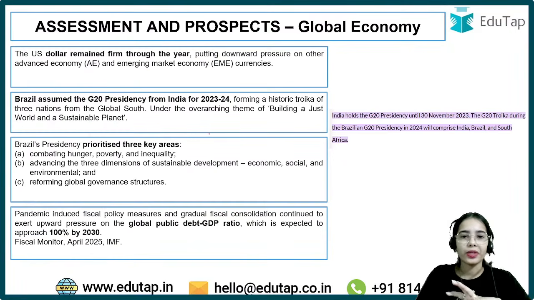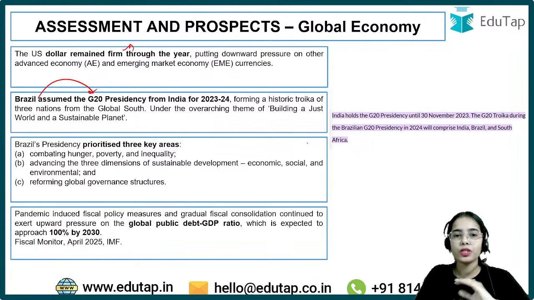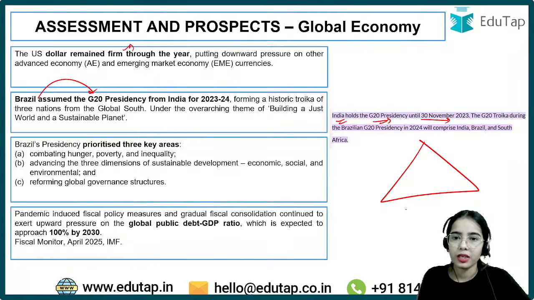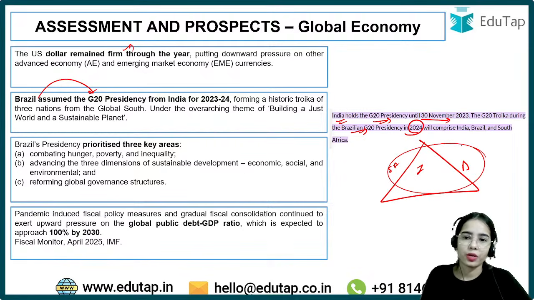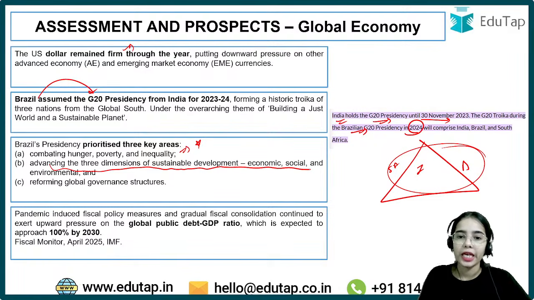Here we have already discussed that US dollar remained firm through the year. Then we discussed that Brazil assumed the G20 presidency. India held the G20 presidency until 30 November 2023. Then in the G20 Troika, Brazil has taken over the presidency in 2024, and the Troika comprises India, Brazil and South Africa. Now Brazil's presidency prioritized three key areas: combating hunger, poverty and inequality, advancing the three dimensions of sustainable development, economic, social and environmental, and reforming global governance structures.